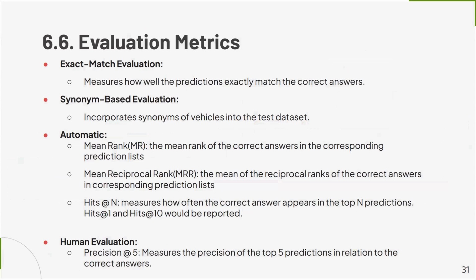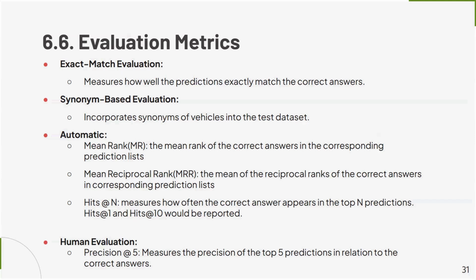We used exact match evaluation, where we count answers as correct if the predictions exactly match the correct answers, and synonym-based evaluation, where we incorporate synonyms of vehicles into the dataset and take those also as correct if the predictions were synonyms of the correct answers. We used both automatic and human evaluation metrics. As automatic evaluation metrics, we used mean rank, mean reciprocal rank, and Hits@n, where we reported Hits@1 and Hits@10.